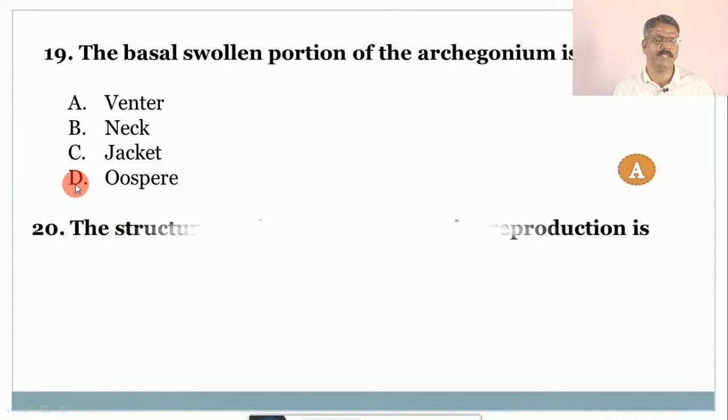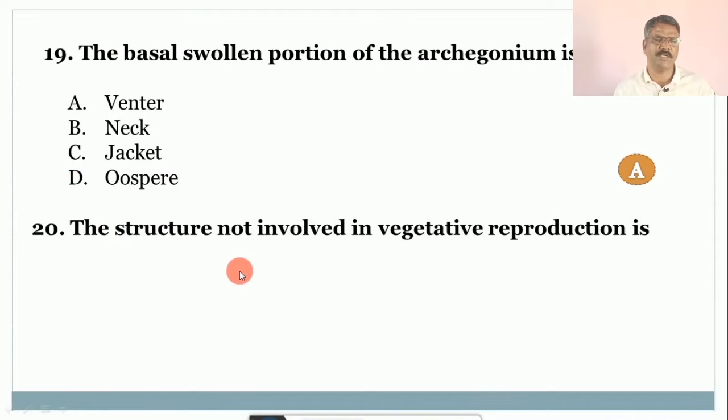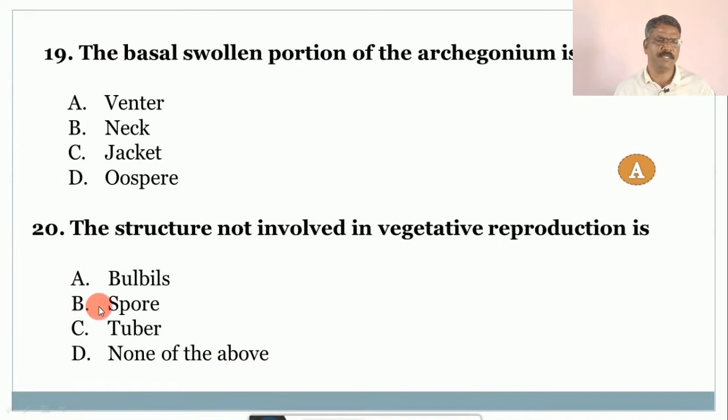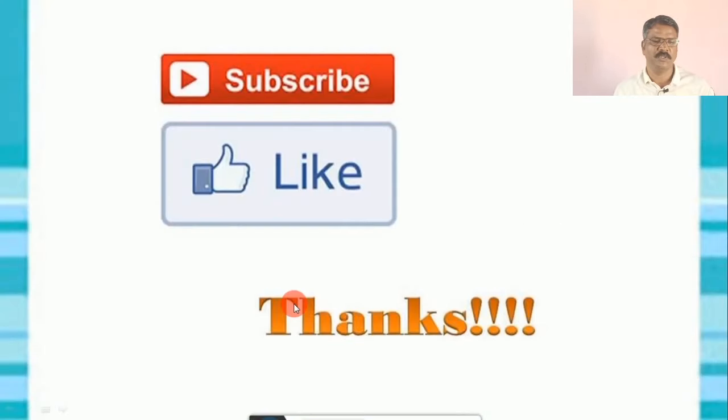Now question number 20. The structure not involved in vegetative reproduction is. The options are A. bulbil, B. spore, C. tuber, and D. none of the above. The correct option is B, that is spore is not involved in vegetative reproduction. So this is all about the bryophytes part 1 MCQs.